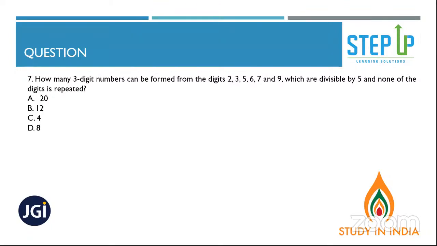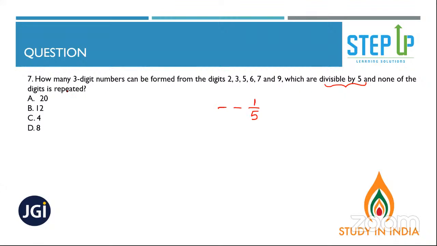Okay, Rahul. This was your first answer, Rahul. 5 into 4 into 1. So it is a 3-digit number. What is the divisibility rule of 5? A number must end with 5 or 0, but 0 is not given in the selected digits, so we don't have to consider 0 from our side. So it must end with 5. How many 5s can be there? Only one 5. So this can be selected in one way.